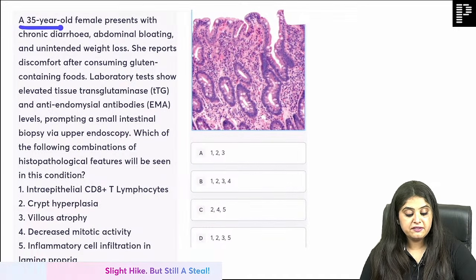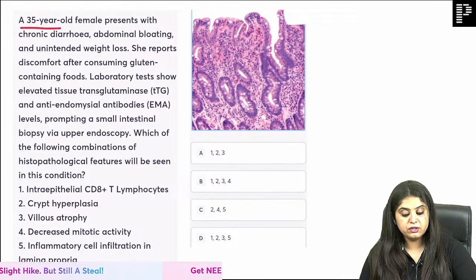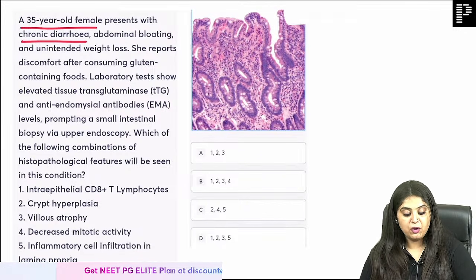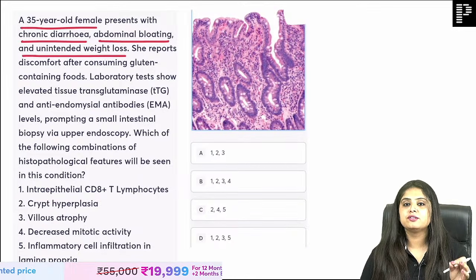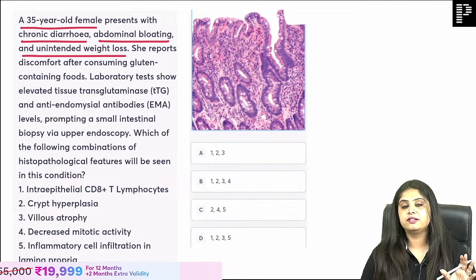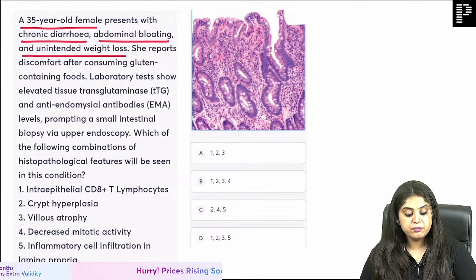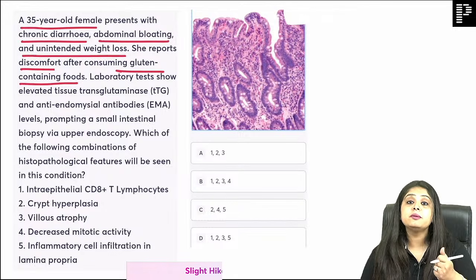And that is: 35-year-old female presents with chronic diarrhea, abdominal bloating, unintended weight loss. Usually in intestine questions, everyone has bloating, weight loss and unintentional diarrhea. Now she reports discomfort after consuming gluten foods. Here I get the buzzword. You keep reading, is the point.